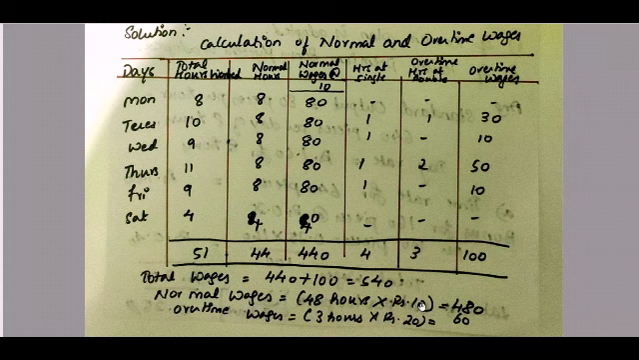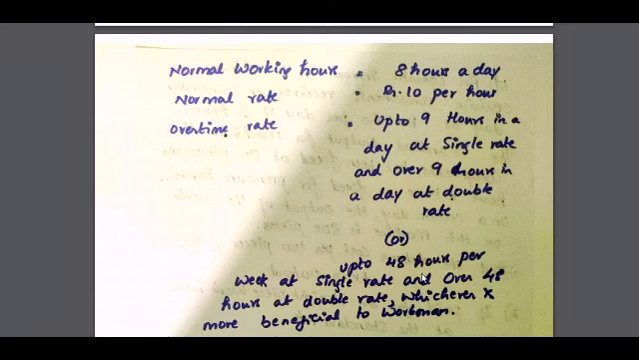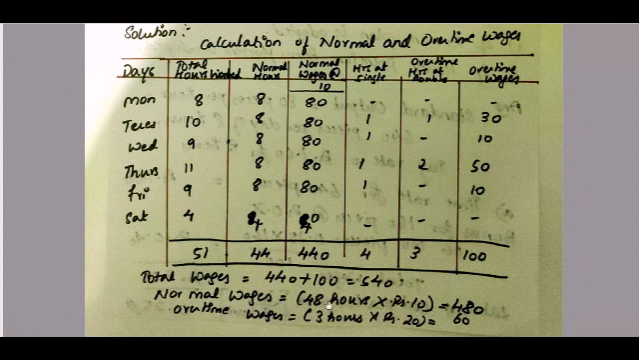The normal wages is equal to 48 hours they are working, into 10 rupees. So 48 into 10 rupees, because in the question they are telling, right, up to 48 hours. So 48 hours into rupees 10, it is 480. So overtime wages, which is 3 hours into 20 rupees, 60.